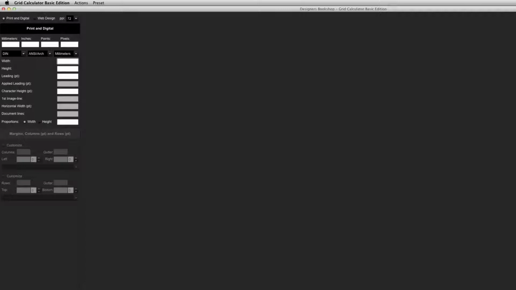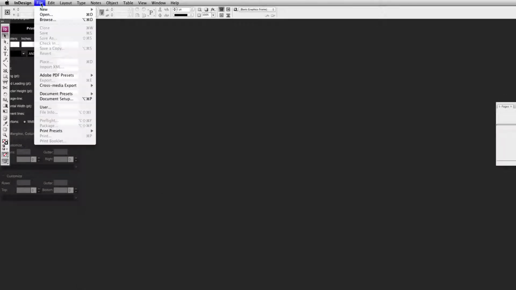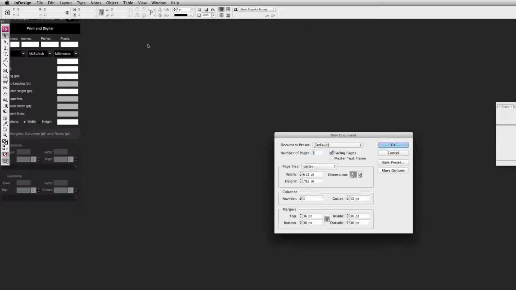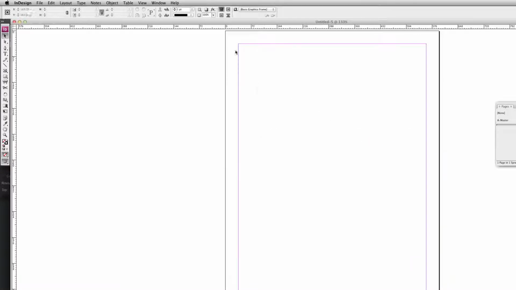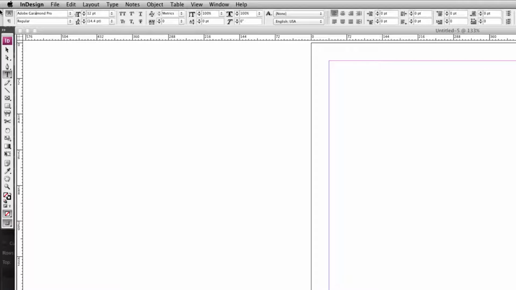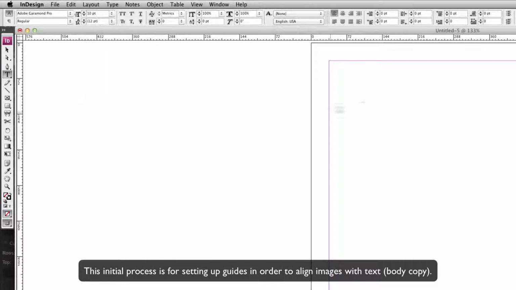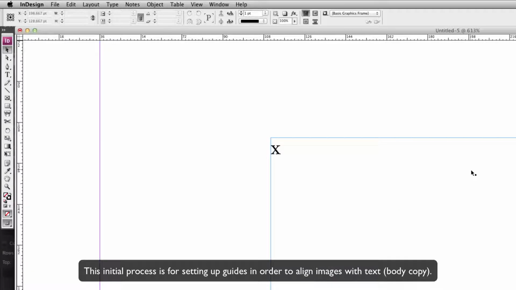So let's create a new document here. I'm just going to select any document, doesn't really matter. I'm going to enter the font that I want, the size, then I'm going to create an X. Or you could create an H, a capital H, if you want to work with uppercase letters.